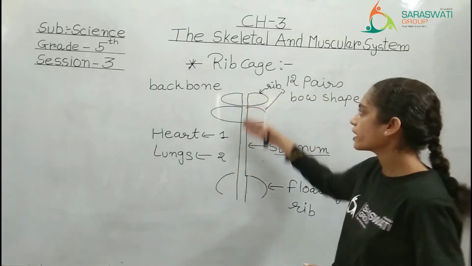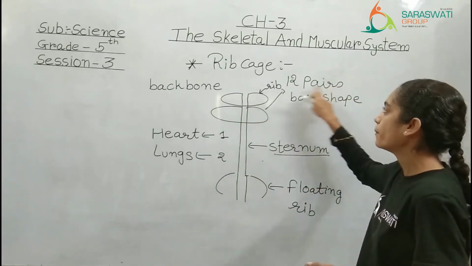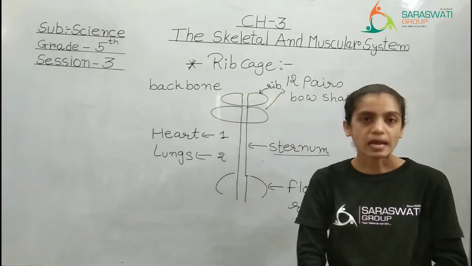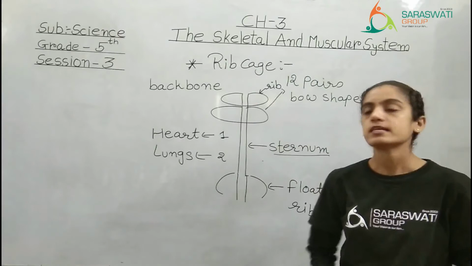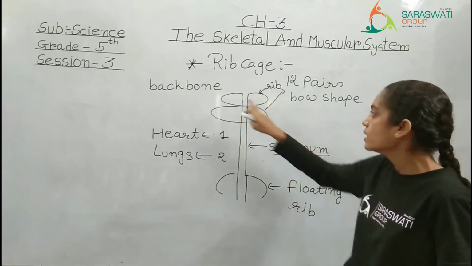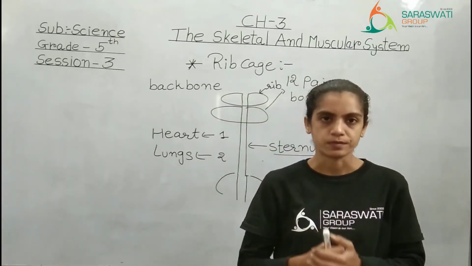So this was the rib cage. Again, a quick recap: it has 12 pairs of ribs. From the back side, they are attached with the backbone, and from the front they are attached with the one middle bone, which is known as the sternum. The first rib is the shortest one and the most curved.